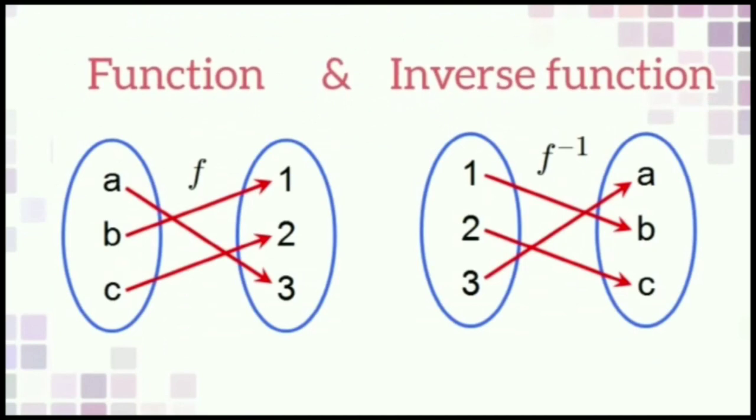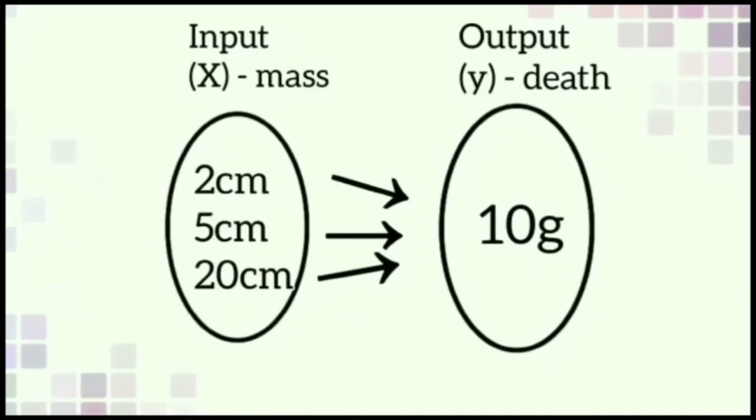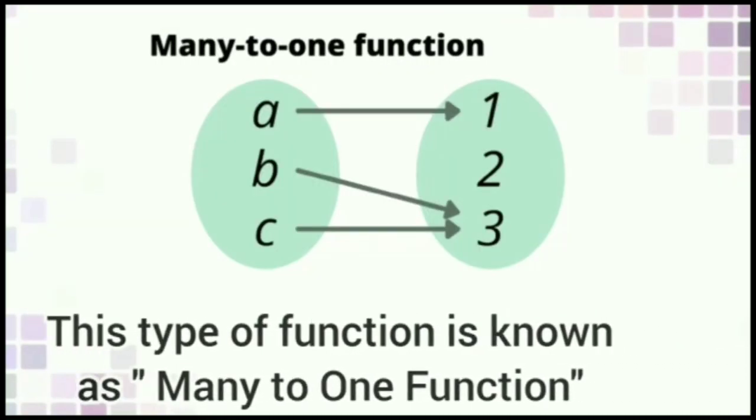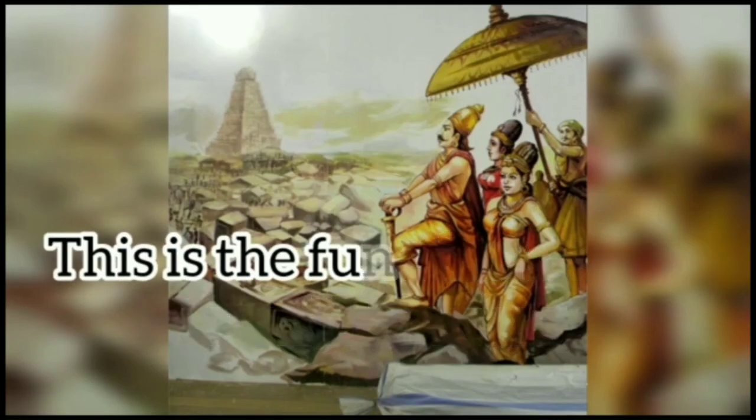Let's see the mathematical representation. Here we get one output for 3 inputs, which is possible in a function. This type of function is known as a many-to-one function. Here x is equal to 5y. This is the function needed to build the dam.